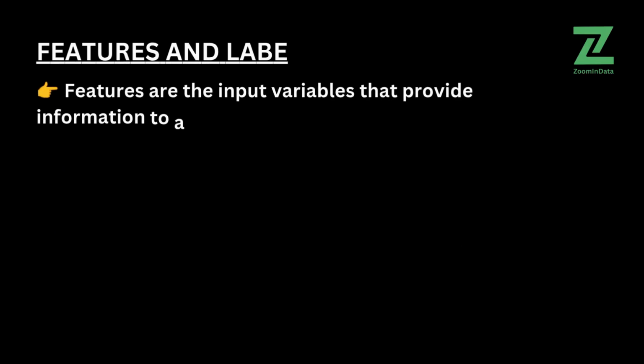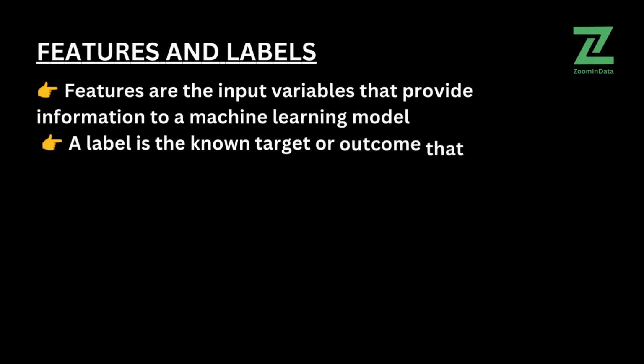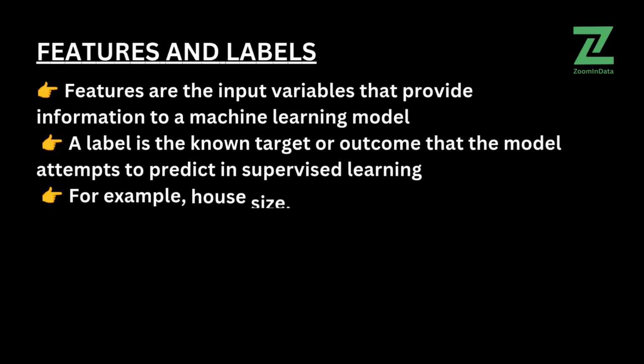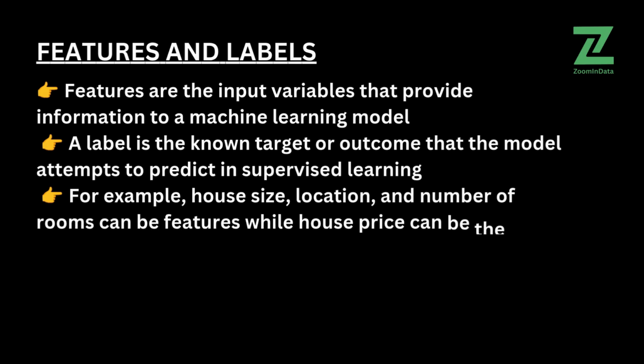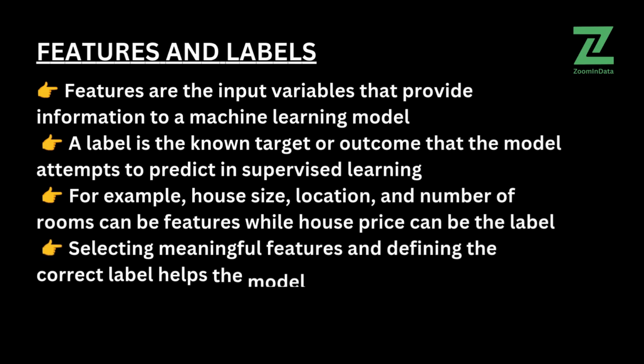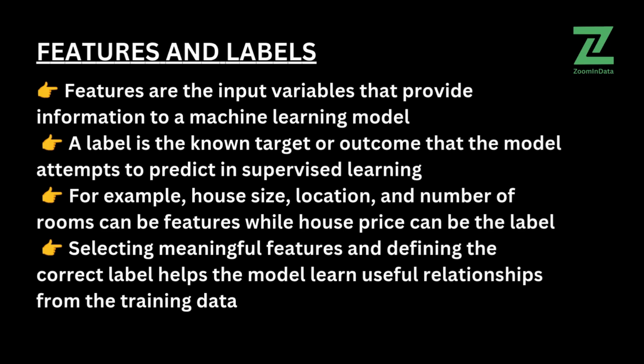Features are the input variables that provide information to a machine learning model. A label is the known target or outcome that the model attempts to predict in supervised learning. For example, house size, location, and number of rooms can be features, while house price can be the label. Selecting meaningful features and defining the correct label helps the model learn useful relationships from the training data.